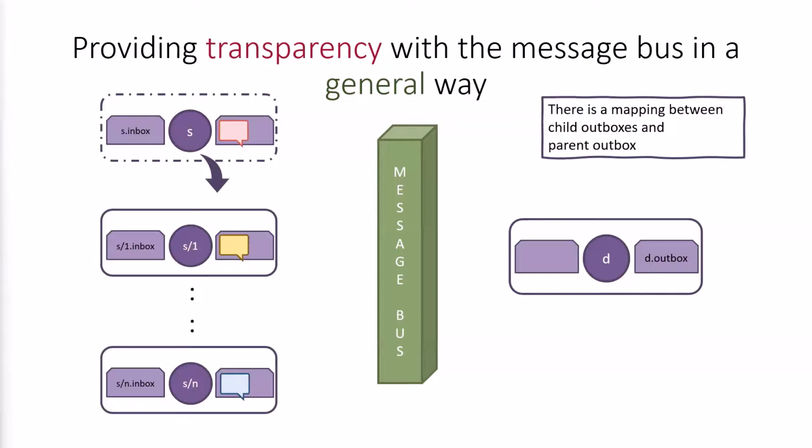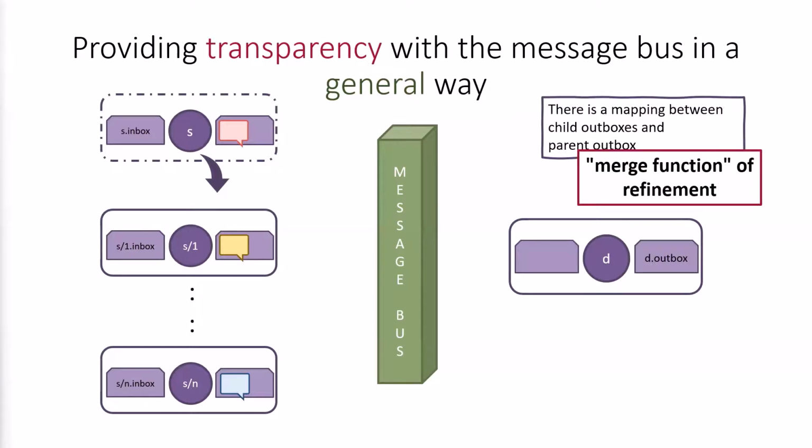In general, for a correct refinement, we know that there's a deterministic mapping from the outboxes of the child agents to the outbox of the parent agent. For example, in the case of Byzantine fault-tolerant replication that can tolerate F failures, F+1 messages from child agents with matching payloads would map to a message from the unreplicated parent agent. We call this mapping the merge function of the refinement, and it is the piece of information that the message bus needs from a refinement to provide transparency.